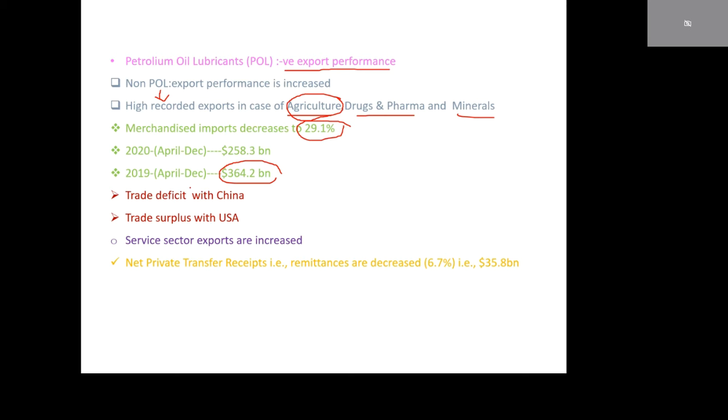Trade deficit decreases with China. Trade deficit means we are importing. Before COVID we were importing from China, but that trade deficit decreases in the case of China.